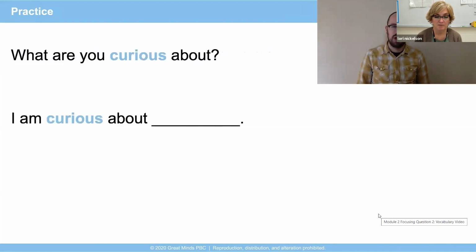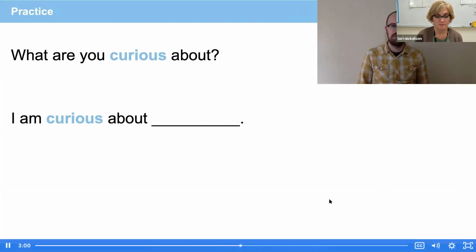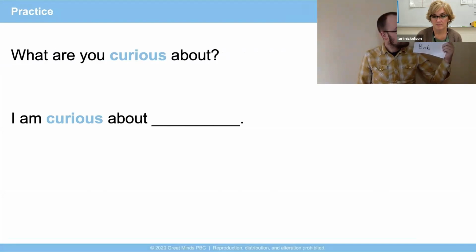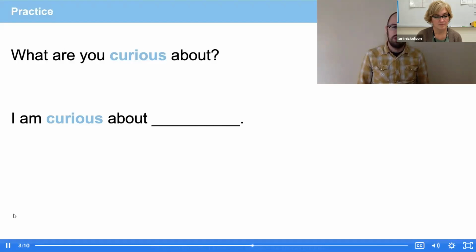I'm going to ask you a question. I want you to discuss your response to this question with a learning partner. That might be your dad or your mom, your brother or your sister, even a stick figure named Bob. Hey, Bob. Bob? How's it going? Here's the question. What are you curious about?